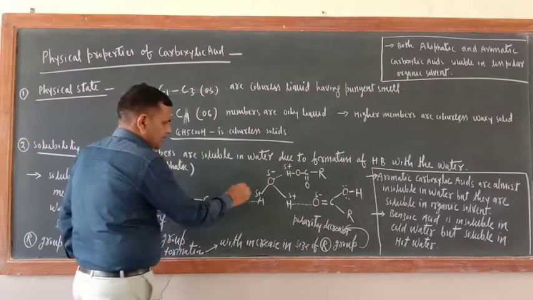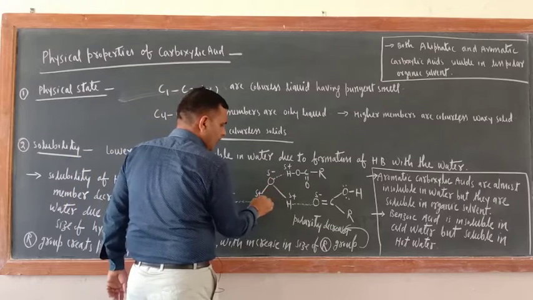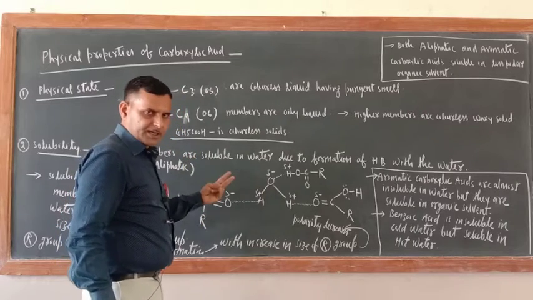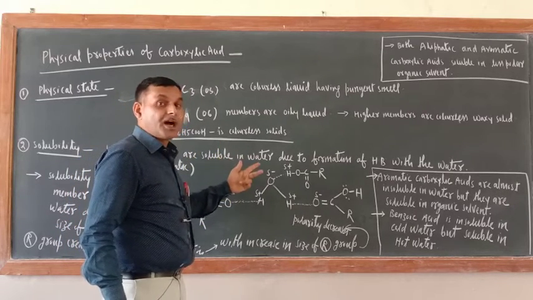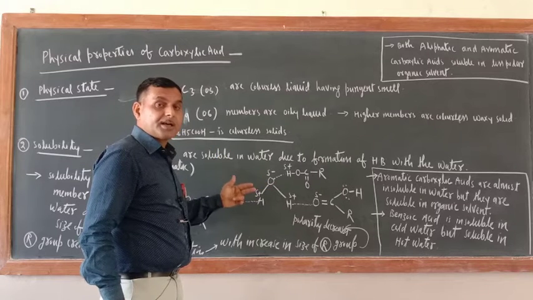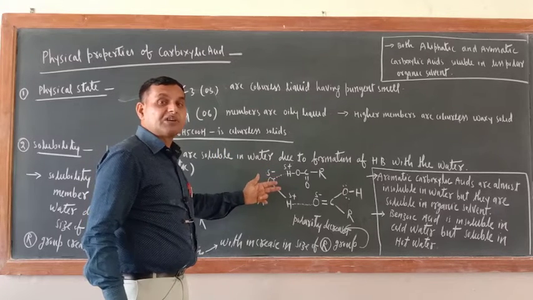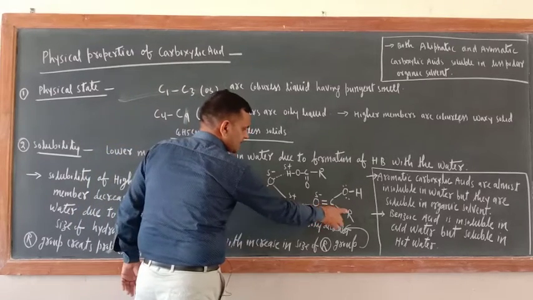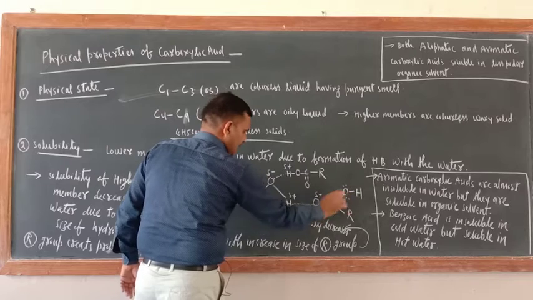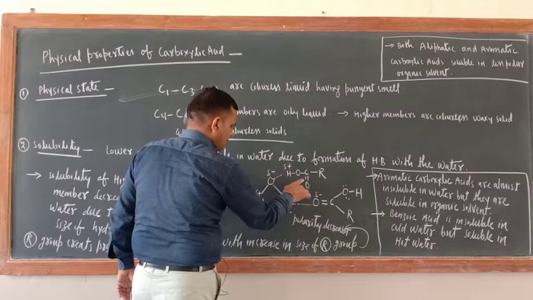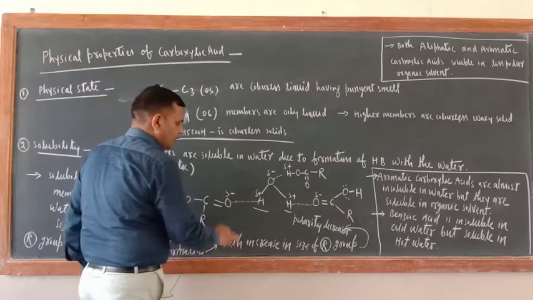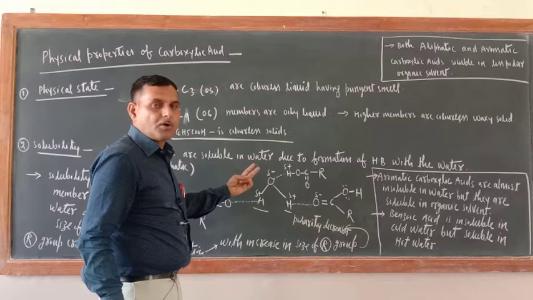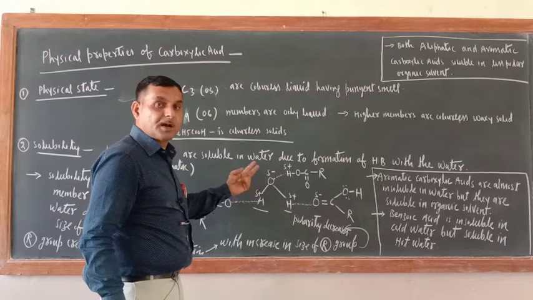So just see, this is water, OHH. Now just see, one molecule of water can make three hydrogen bonds, means it can make hydrogen bond with three molecules of carboxylic acid. Two with the help of hydrogen. Just see, this is carboxylic acid, RCOOH. This is also RCOOH. This is also RCOOH. So one molecule of water is making three hydrogen bonds with three molecules of carboxylic acid,